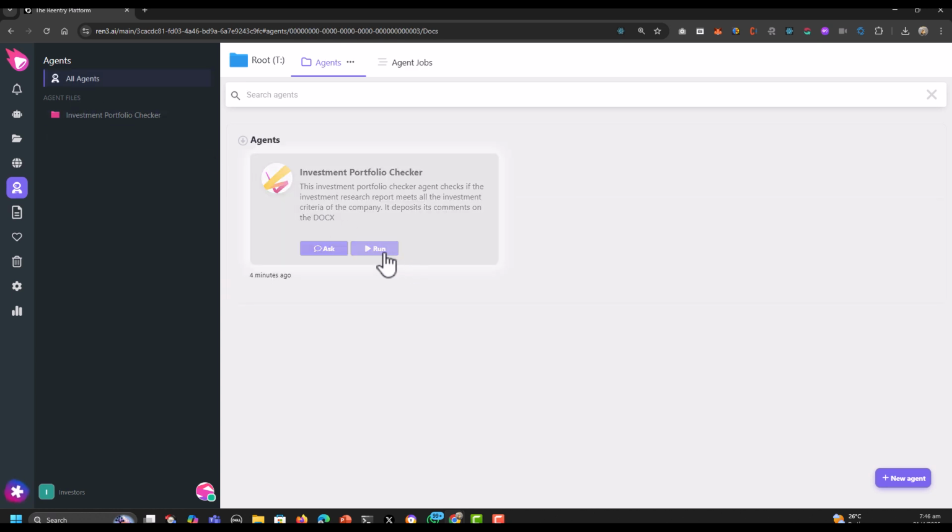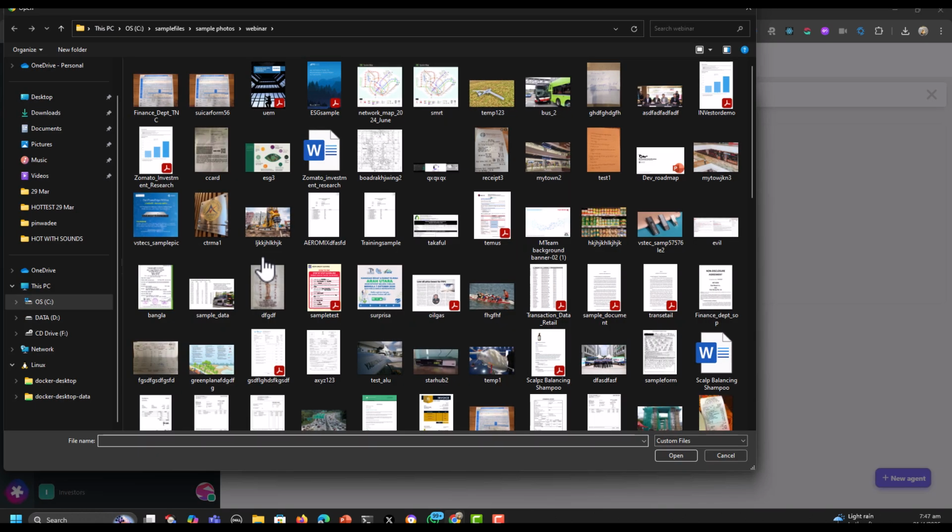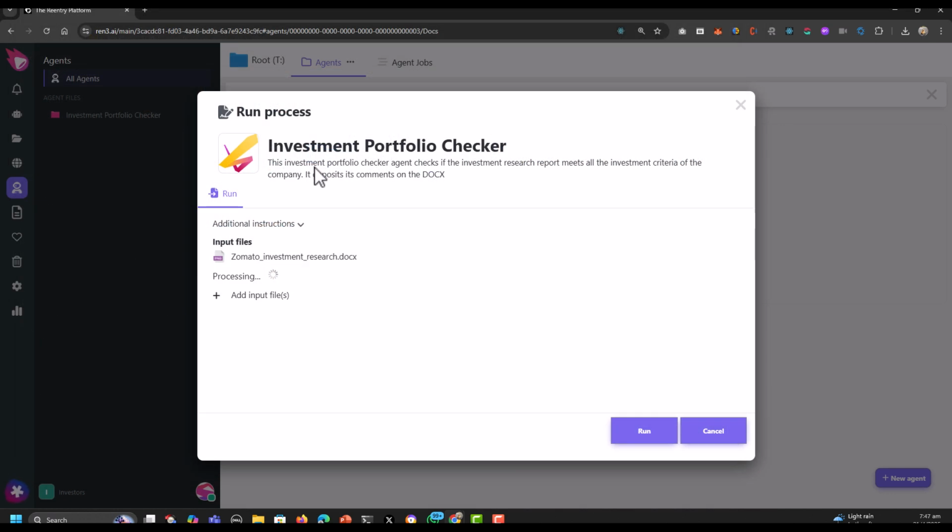Now let's run the agent. I upload the investment report generated earlier and the AI gets to work. You can see live output from the agent.